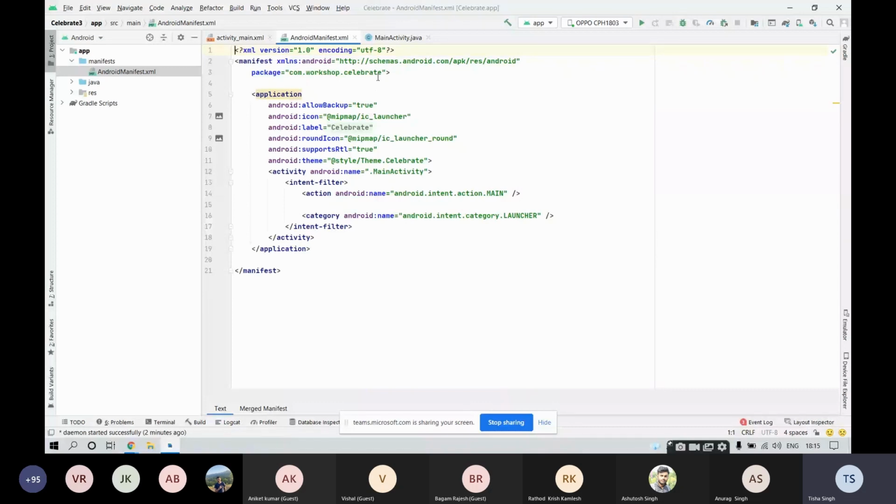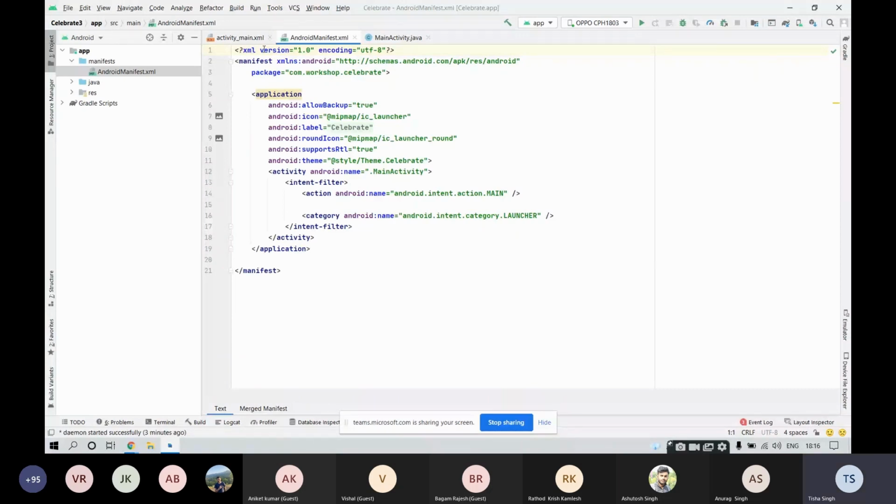Let's suppose that you are dealing with a music player app. In the case of a music player app, we deal with many functionalities like the use of internet, use of media player, use of the audio devices of your operating system, right? So the Android manifest takes care of all the permissions. Then here we have label. Label tells you the name of your application, that is Celebrate. Then we have these launcher icons. Launcher icons are those icons which you will be able to see on your mobile phone once the app is installed. So these are the important things taken care of by the AndroidManifest.xml, right?